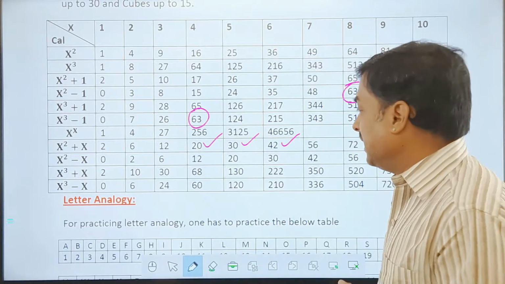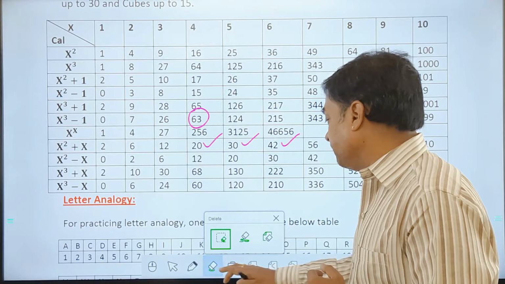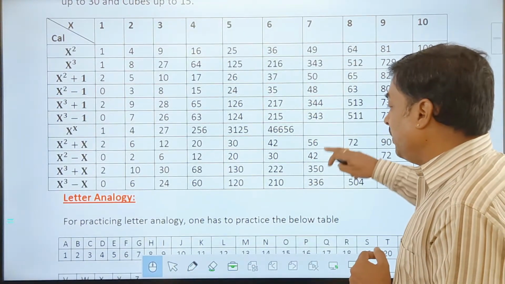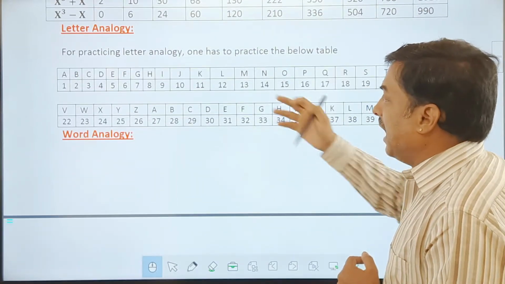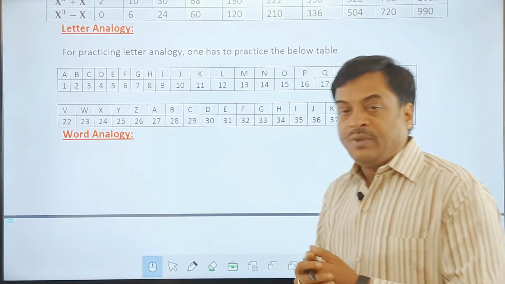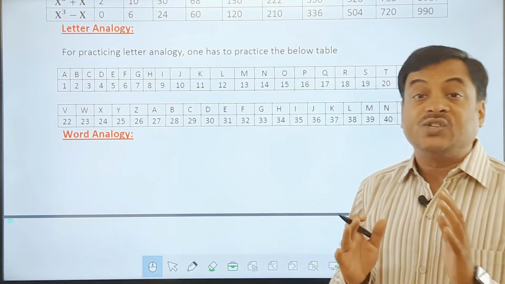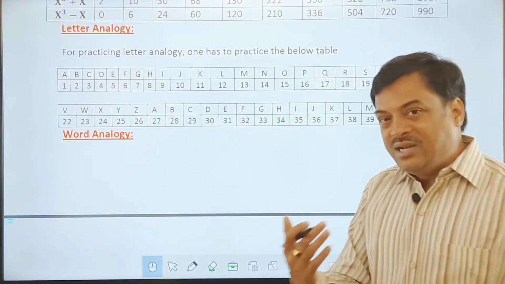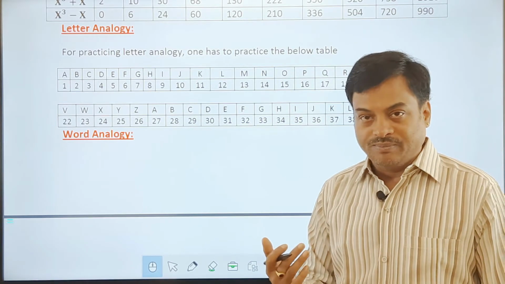Okay, next, letters analogy. When you look at the numbers and letters analogy here, friends, you find alphabets are coded with some numbers. Here in letters analogy, alphabets like A is represented as 1, B is represented as 2, and I want you to practice in this manner. M means 13, N means 14, O means 15, T means 20. So you should be ready to say what number can be associated with a particular letter.